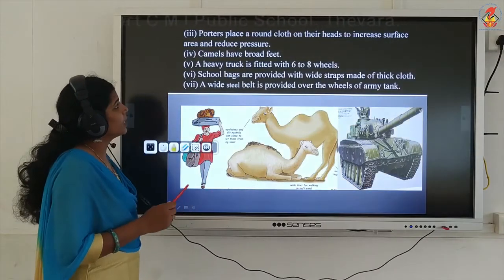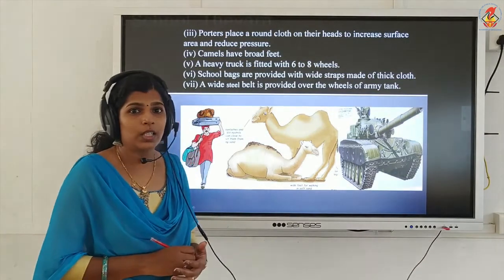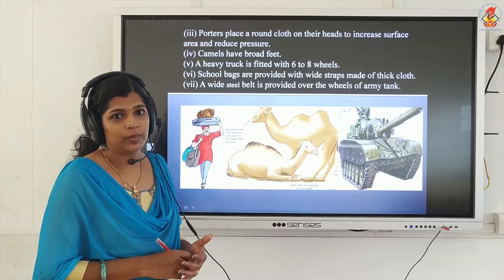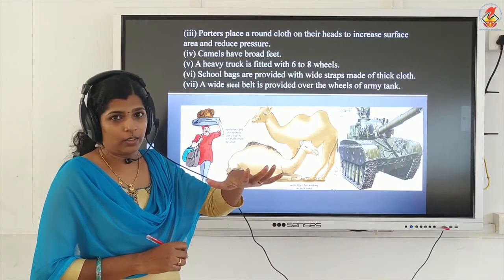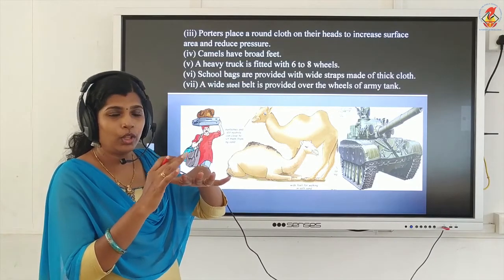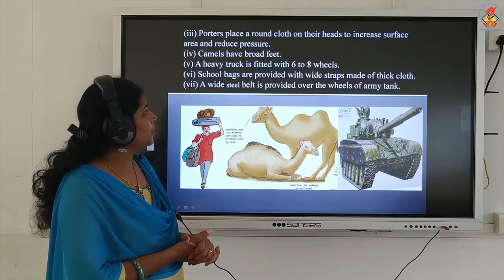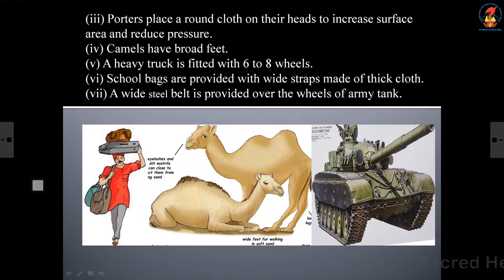Now, camels have broad feet. Camels are normally desert animals. So, with broad feet, the area increases, so the pressure will decrease. Then, heavy trucks are fitted with 6 to 8 wheels. As the number of wheels increases, the area of contact with the road also increases. So, if area increases, the pressure will decrease.